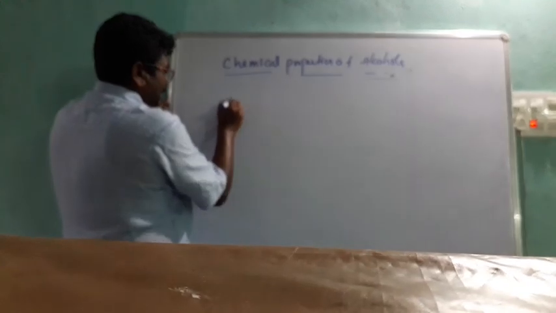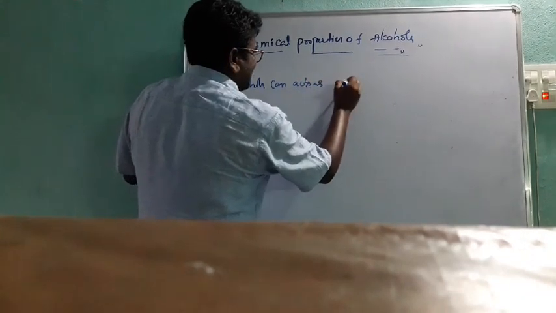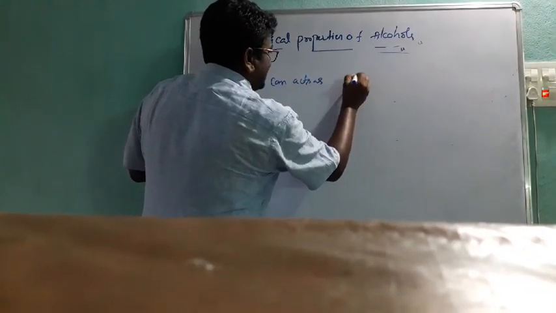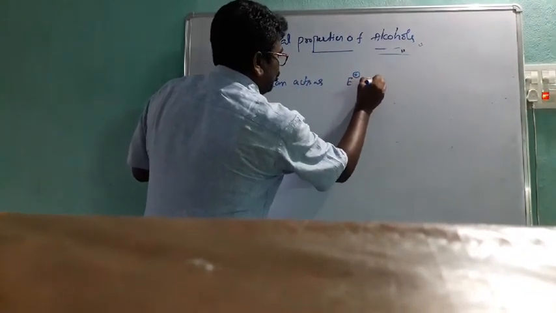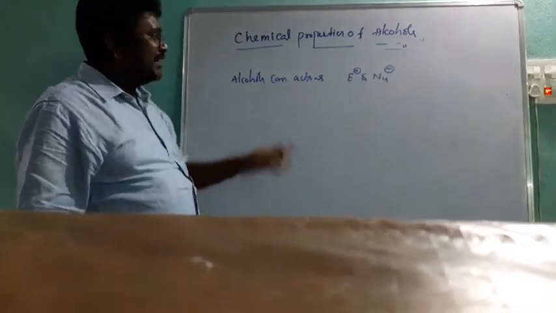Alcohols can act as electrophiles and nucleophiles. Electrophiles represent a positive charge, nucleophiles represent a negative charge.